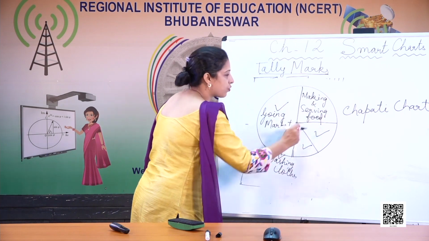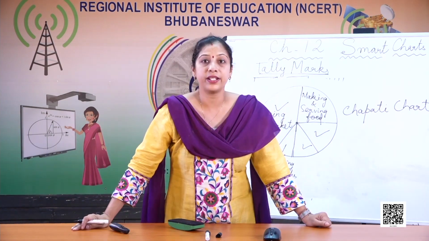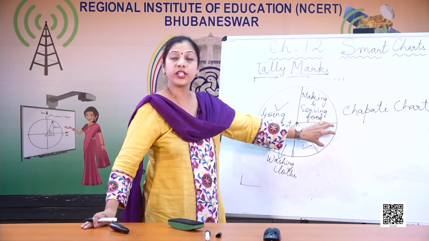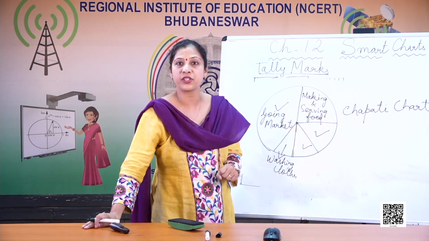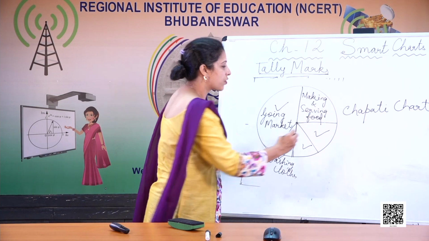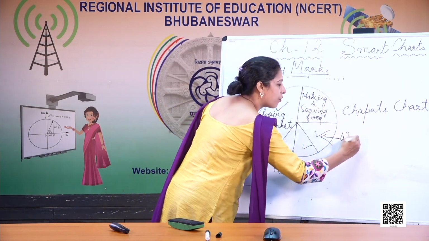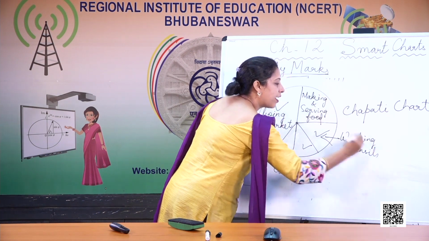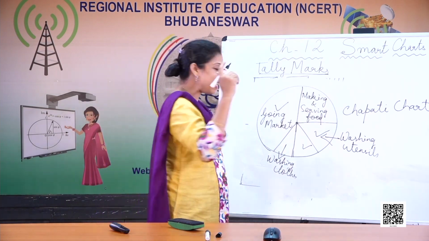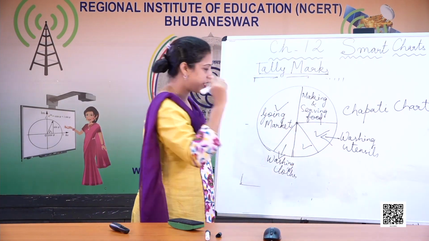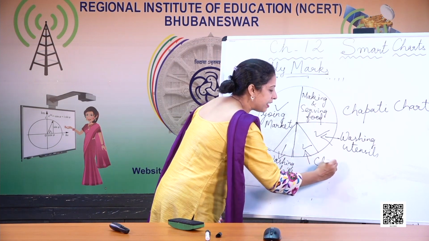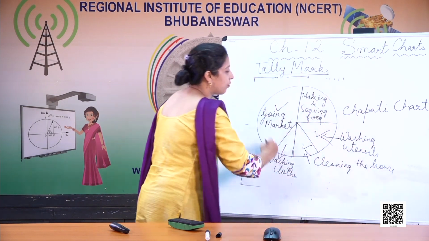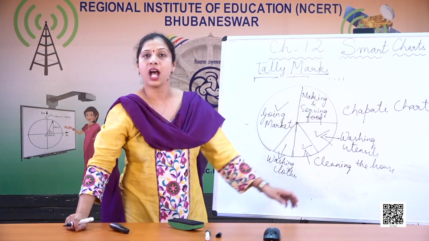Now out of these two, which has got a bigger number, whether it is washing utensils or cleaning the house? More number of children help their parents in washing utensils. So definitely this portion will be washing utensils. Then the last activity is cleaning the house, which is just less than washing utensils. So this is cleaning the house. And these are the total number of children who are helping the parents in doing the household work.